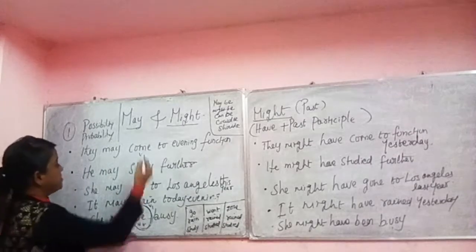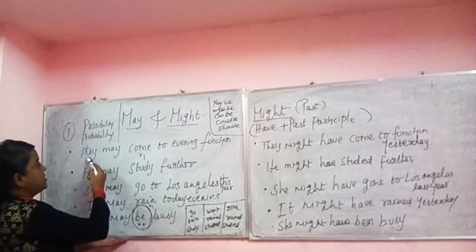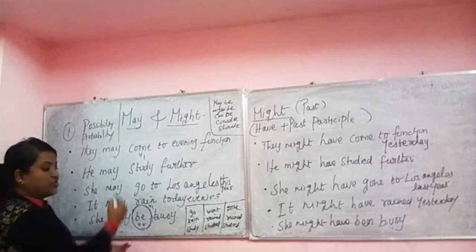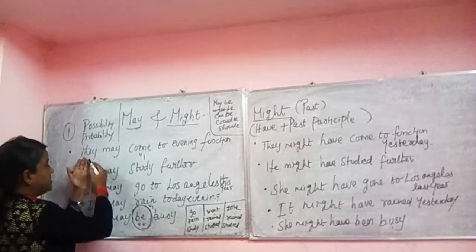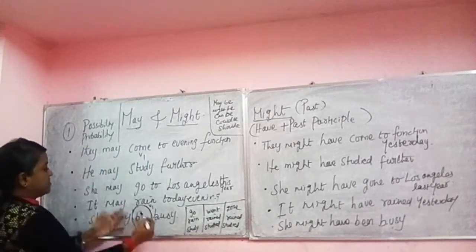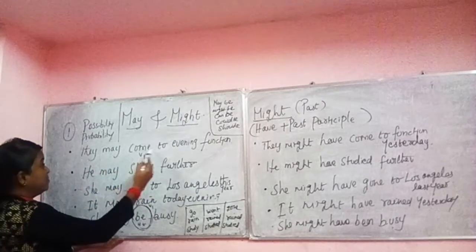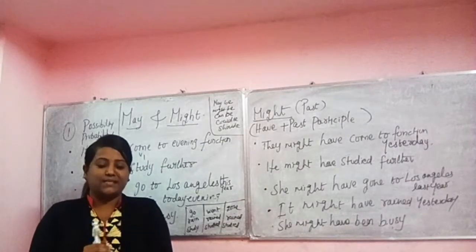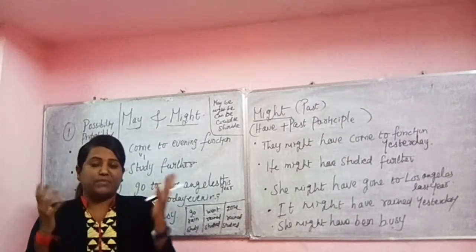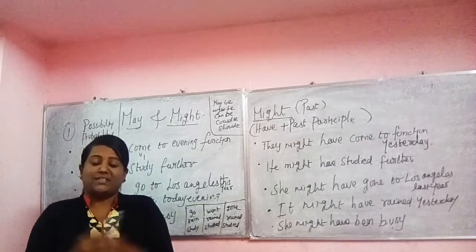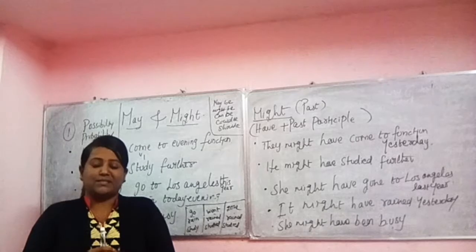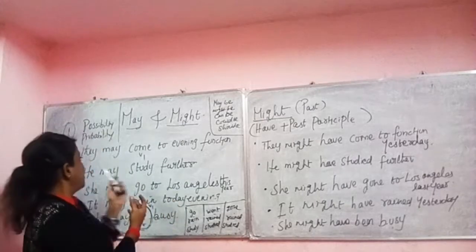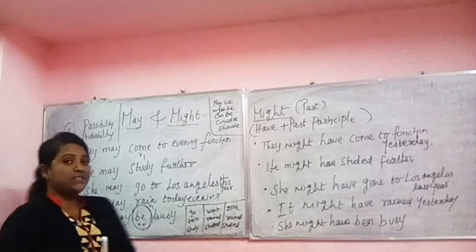Here we have some examples. For the present tense, in between subject and verb we use the modals can, could, may, might, shall, should. The first example: they may come to evening function. This indicates that they are very busy. They have a busy schedule and so many commitments, so there is no confirmation. They are not saying with surety whether they are going to come or not. So we say they may come to evening function.